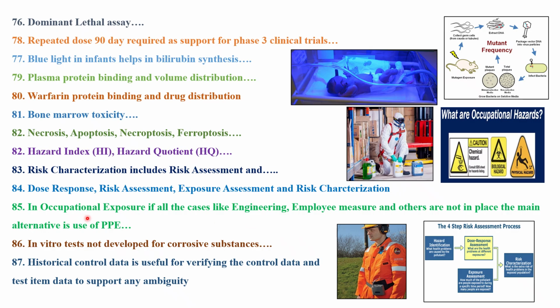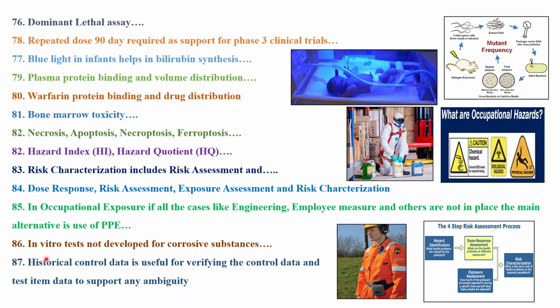Then the next topic was on occupational exposure. In this case, they will ask about engineering controls, and if other measures are not in place, what are the alternatives? PPEs can be used. One of the trending topics with respect to FDA inspectors is occupational toxicity. They are keen regarding worker safety and the scientists who are working with these chemicals. So what are the PPEs that need to be applied, and what is occupational exposure? What are the routes of exposure, and what types of safety limits are there, like the occupational exposure limit? Those also you read in detail.